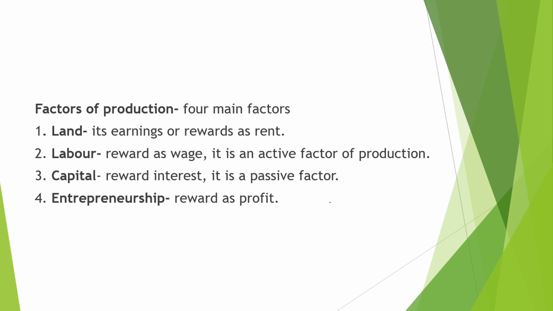Next is factors of production. There are four main factors of production. First is land, its reward is rent. Second is labor, it is rewarded as wage. It is an active factor of production. Third is capital, it is rewarded as interest, and it is a passive factor. And the fourth is entrepreneurship, it is rewarded as profit.